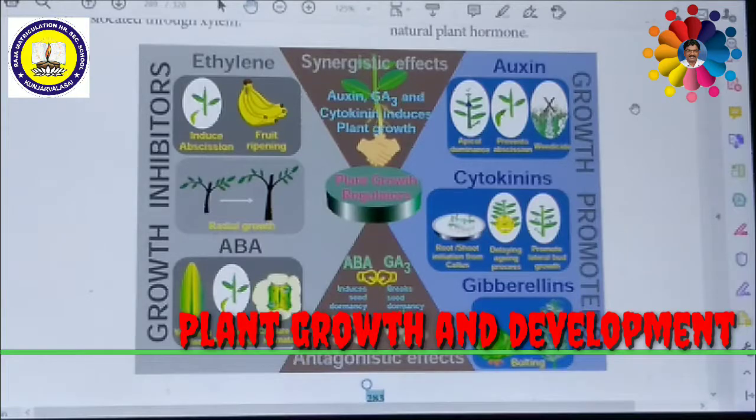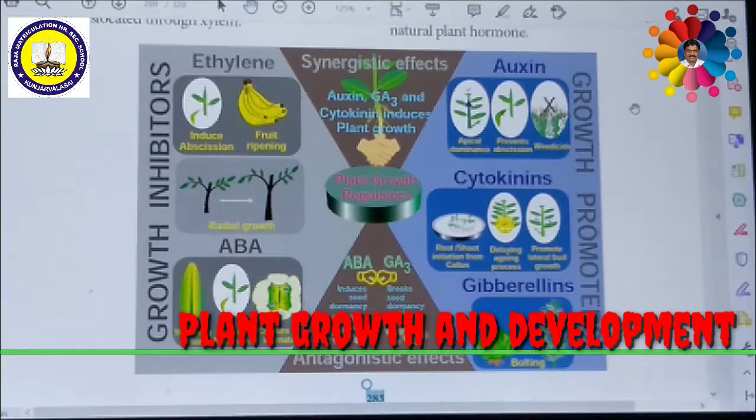There is a sudden elongation of the stem, followed by flowering. Immediately after the sudden elongation, flowers are formed. This is called bolting.